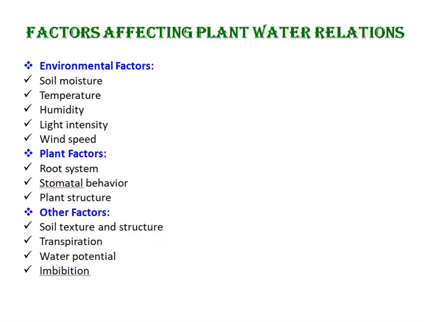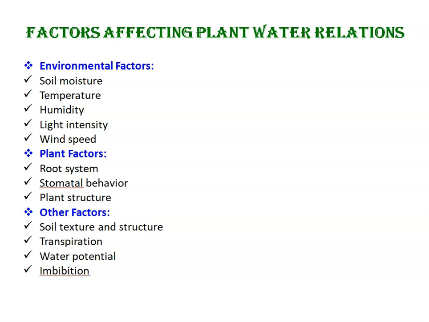So, next, and the last point, is factors affecting plant water relations. So, there are different factors like environmental factors, plant factors, and other factors. So, environmental factors include soil moisture, means the amount of availability of the water in the soil, which directly impacts how much water a plant can absorb.